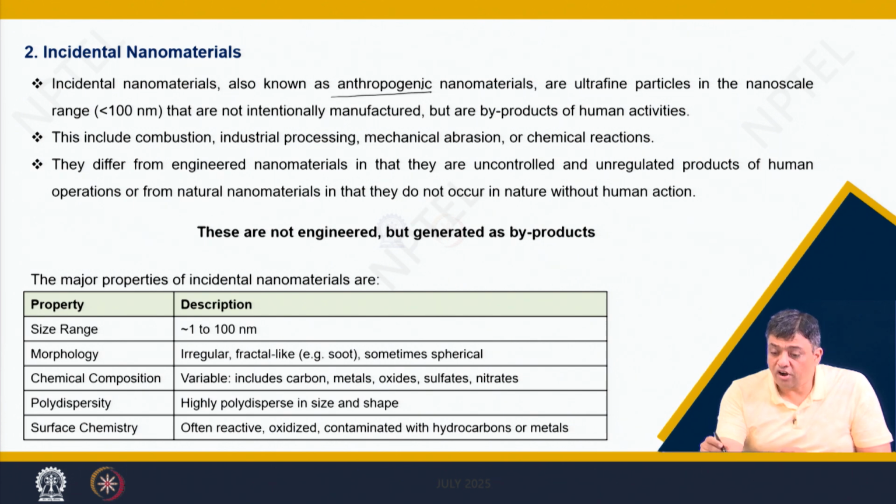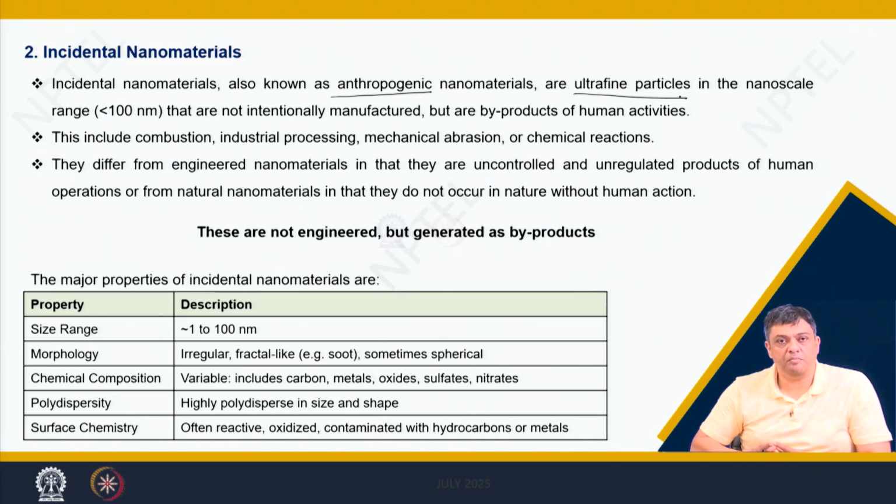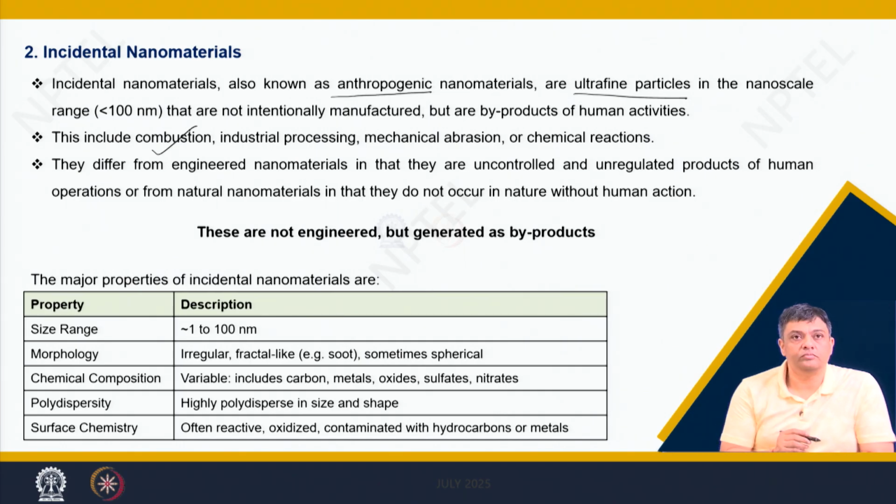They are ultrafine particles in the nanoscale region that are not intentionally manufactured, but they are actually a byproduct of certain human activities which are taking place. These include combustion, industrial processing, mechanical abrasion or chemical reactions.